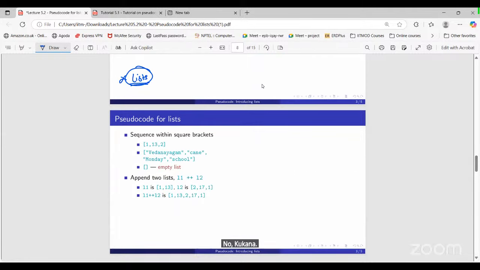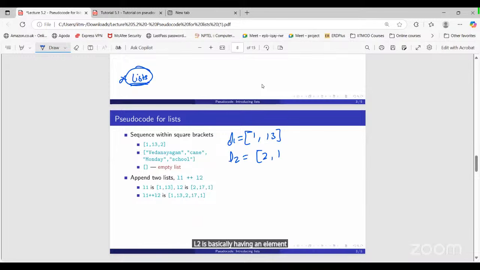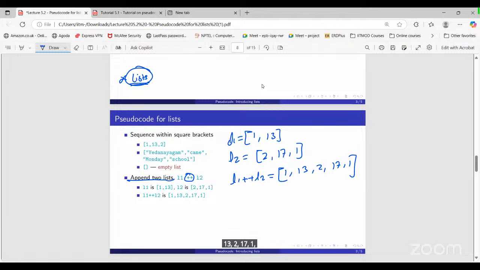Now let's say, for example, we have two lists. L1 is basically having elements 1 and 13. L2 is basically having elements 2, 17 and 1, right? Now, if I want to append both the lists, it means I want to merge both the lists. So how can we do that? By using this double plus symbol, right? So whenever we see L1 plus plus L2, it means this is going to get merged. So it will be a single list and it will be like this: 1, 13, 2, 17, 1 here. Okay. So this is how the appending, or we can say the merging, of two lists happens here, right?